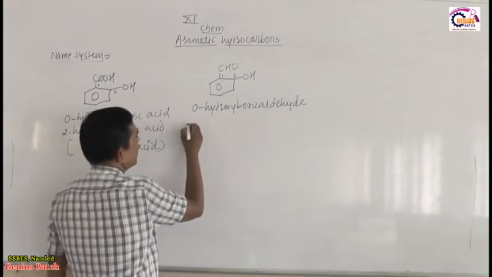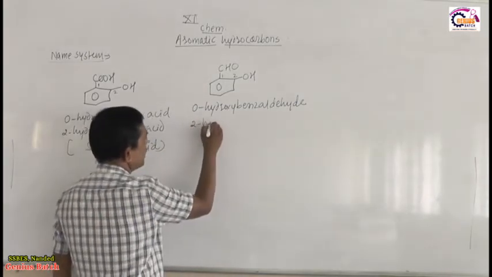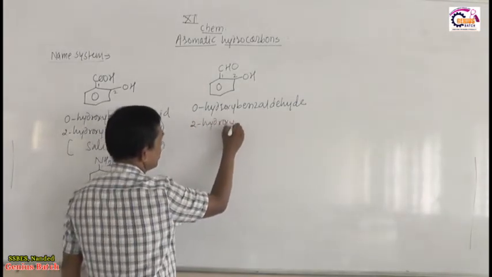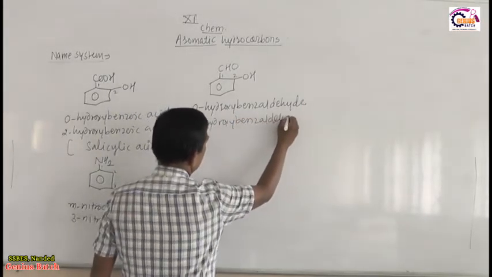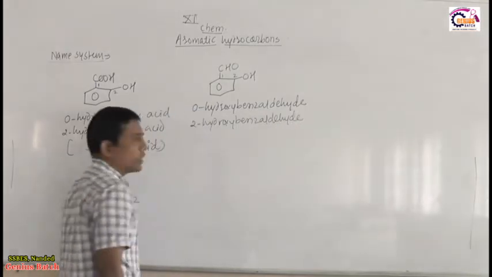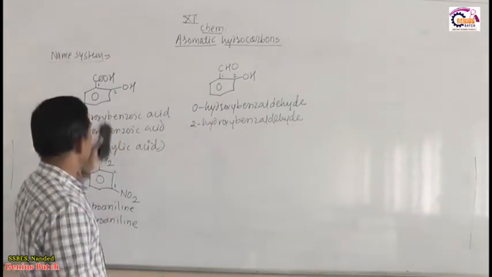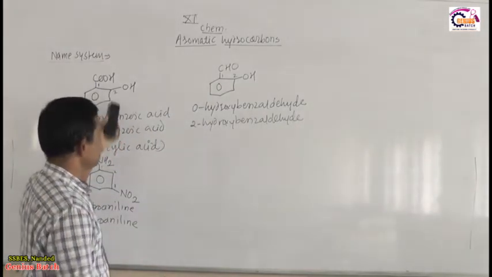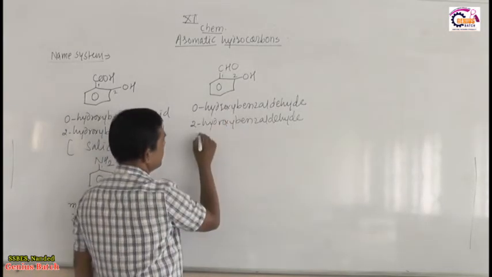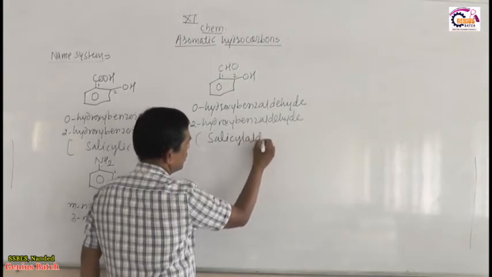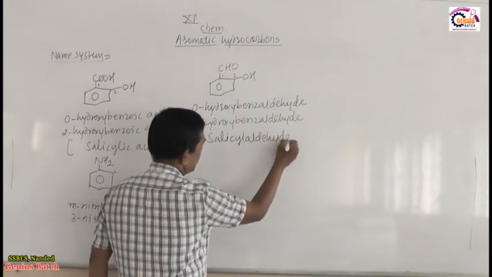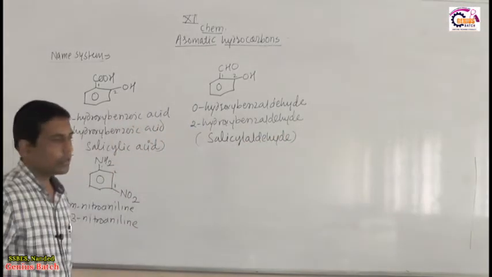The IUPAC name is 2-hydroxybenzaldehyde. Like salicylic acid has the name salicylic acid, here also it has a special name, salicylaldehyde. So its special name is salicylaldehyde.